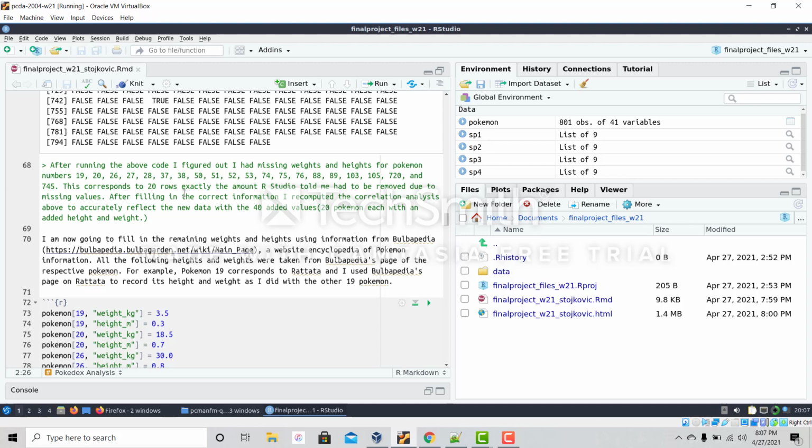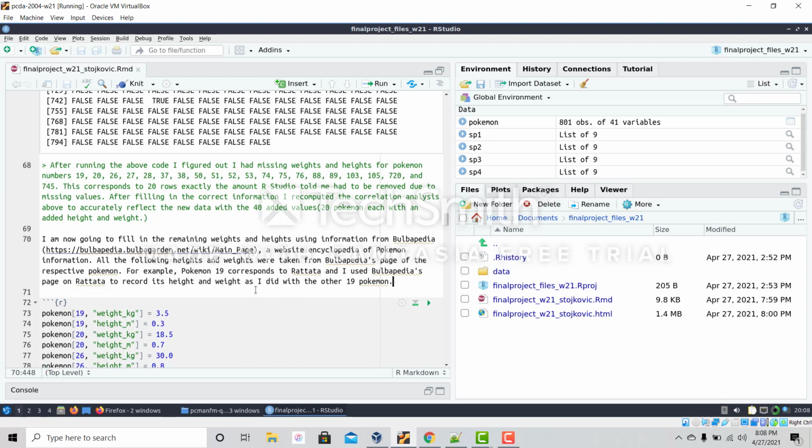So to fill in the correct information, I went to a website called bulbapedia.bulbagarden.net/wiki/main page. This website is essentially an encyclopedia of Pokemon information, and it contains all the following heights and weights for the Pokemon I needed.